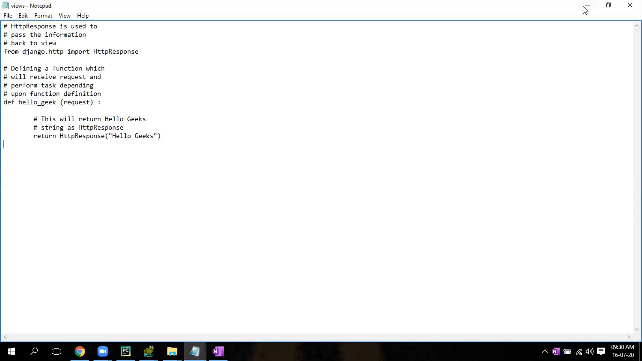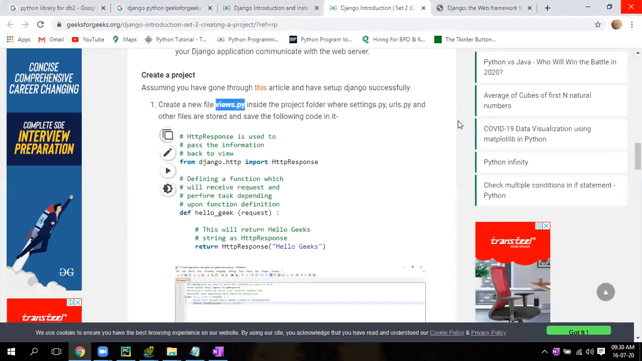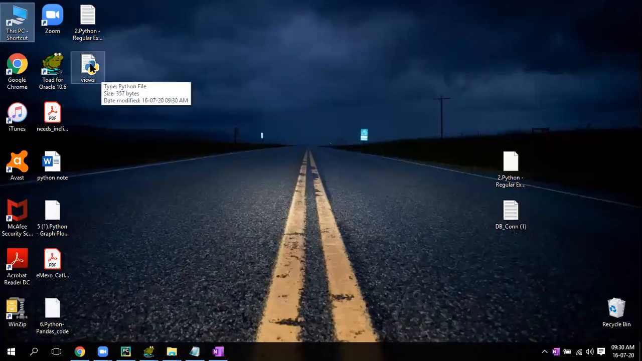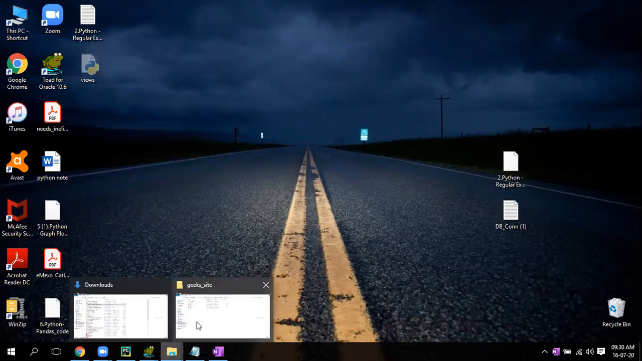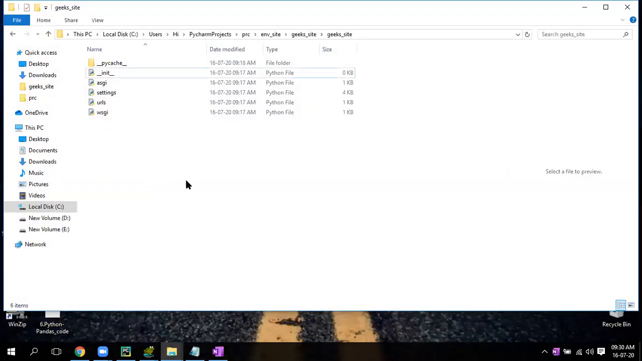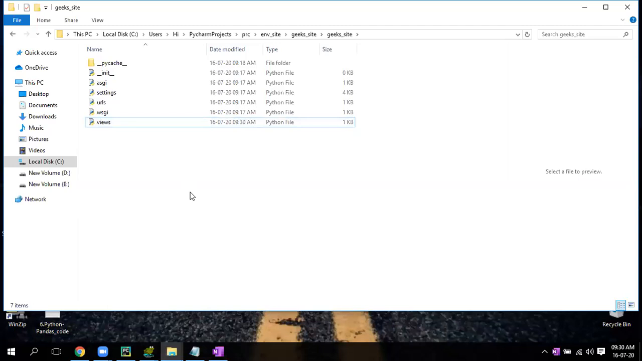Now close this. Go to desktop. Cut it, Control X. Go to the folder, paste it here. Perfect. So what you have to do is create a Python file views.py, and inside you have to write that code. Clear? Okay.